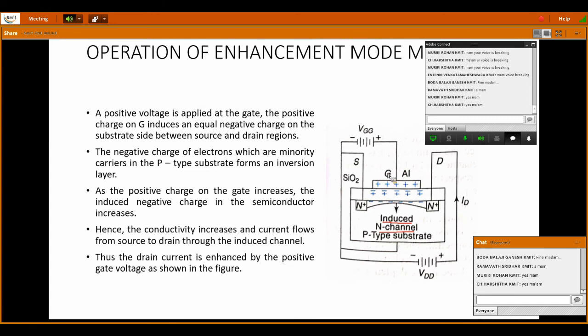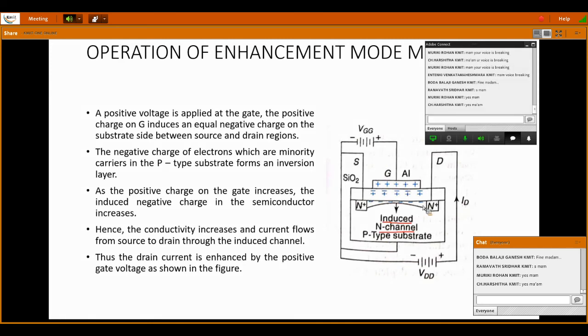I'll explain once again. If you have not understood, just listen. Only two points are to be noted here. VGG is given a positive supply. When the positive supply is given, a positive charge is accumulated on the gate terminal side of the SiO2 layer. Because of this accumulation of positive charge, an equal negative charge is induced and accumulated on the other side of the SiO2 layer, that is, the insulating layer.